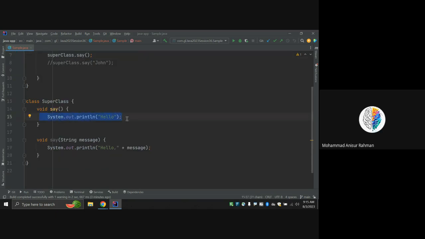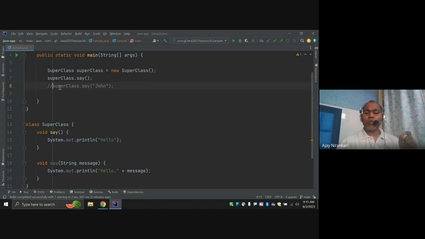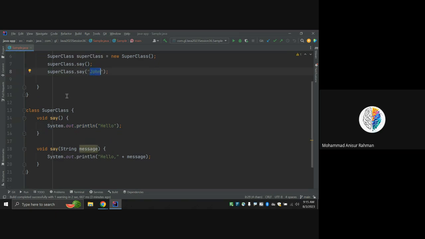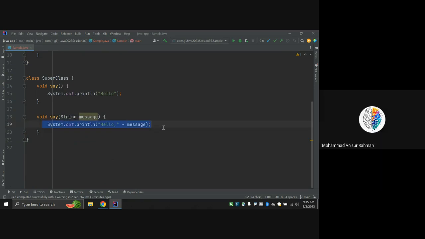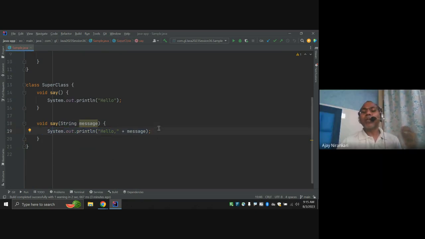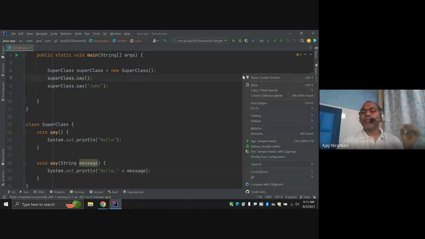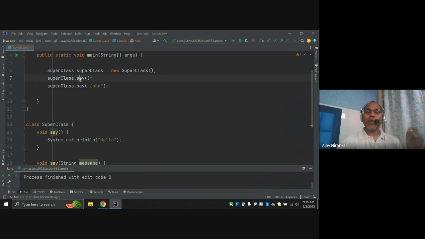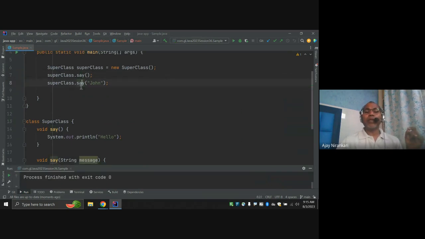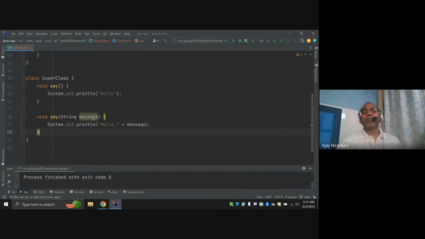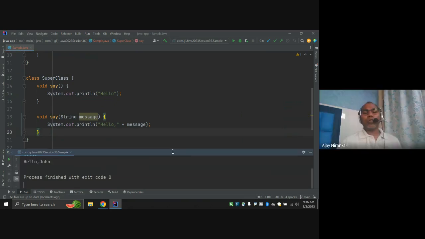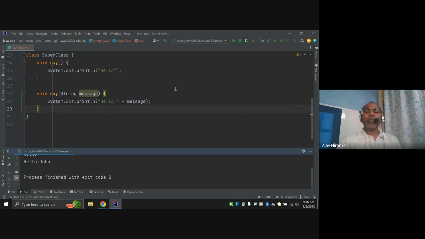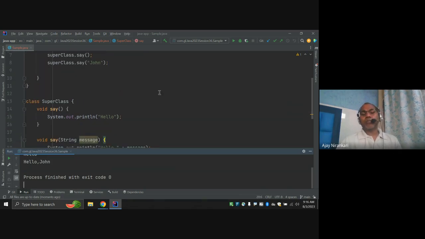If you call say but pass some string message, you are interested in calling that method. So this is the clear demarcation for your Java runtime system, so that whenever you call the say method, or say with a parameter, it will give you the clear answer. Okay, till now, any confusion? What is method overloading?